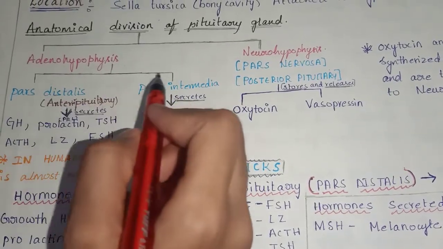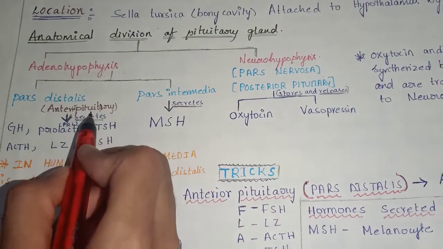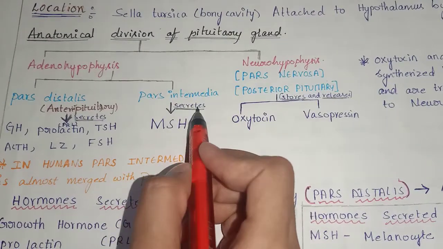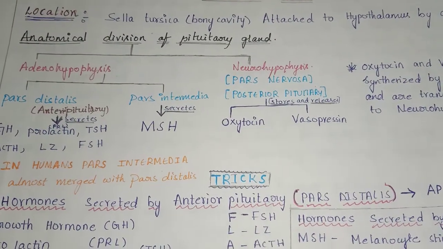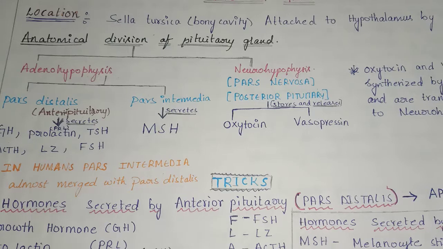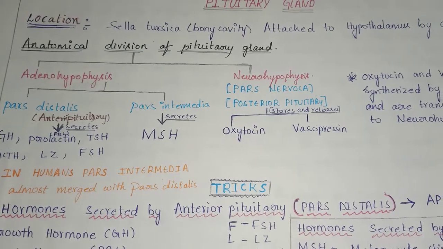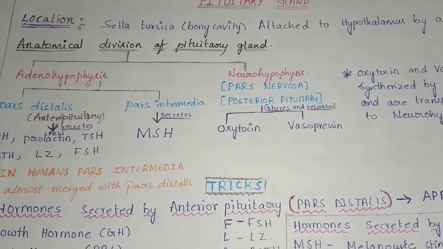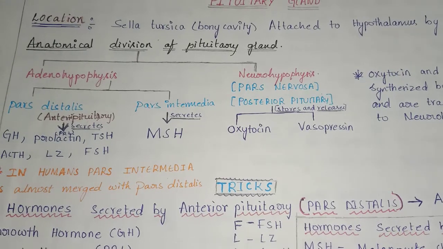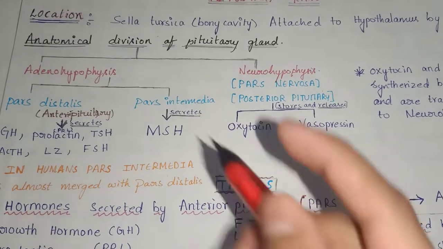Adenohypophysis is further divided into two parts, pars distalis and pars intermedia.